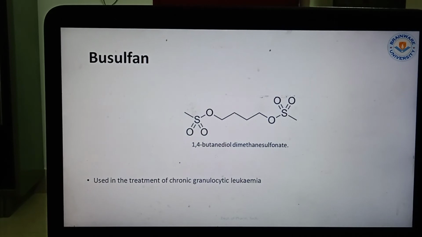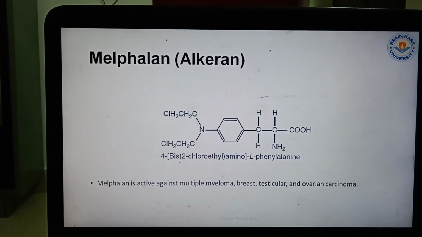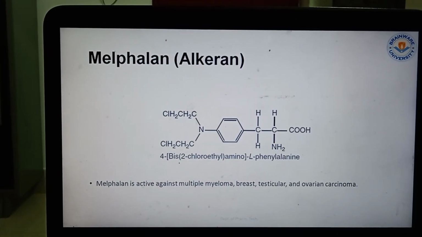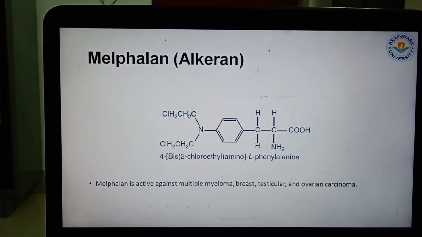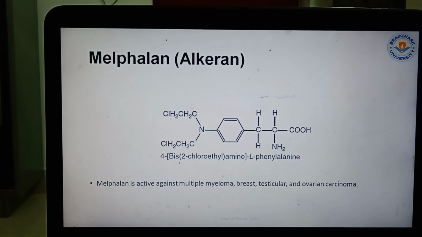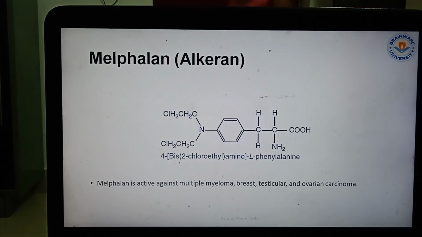Next, busulfan, 1,4-butanediol dimethanesulfonate, used in the treatment of chronic granulocytic leukemia. Then melphalan, that is the alkylating agent. Now coming to the chemical name of melphalan, that is 4-bis-2-chloroethyl amino phenylalanine. So melphalan is active against multiple myeloma, breast, testicular and ovarian cancer.